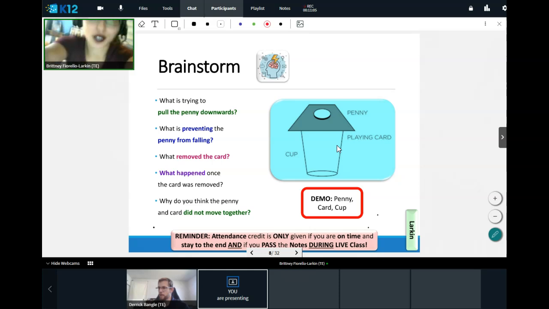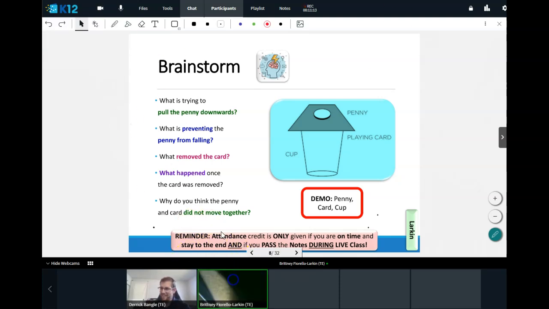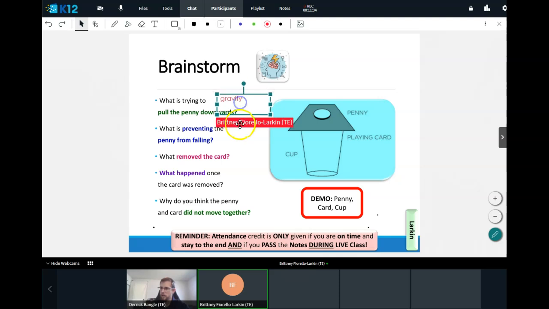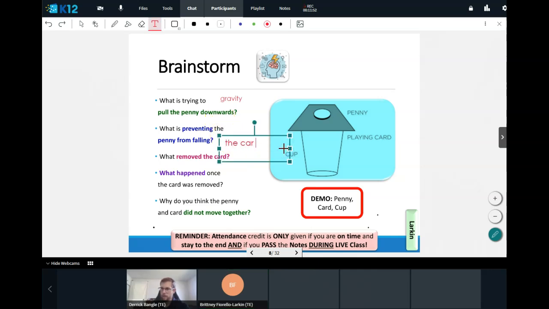All right, so let's go ahead and talk a little bit about this. What do you think is pulling the penny downwards? Oh my goodness, I'm so sorry, I just dropped my webcam. Tell me in the chat box what makes things fall. Yes, exactly. So gravity is what is pulling down this penny. Now, initially, what object is making the penny not fall? Yeah, the card is in the way. The card is blocking the penny from falling.